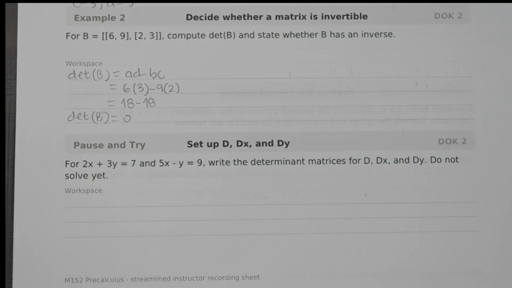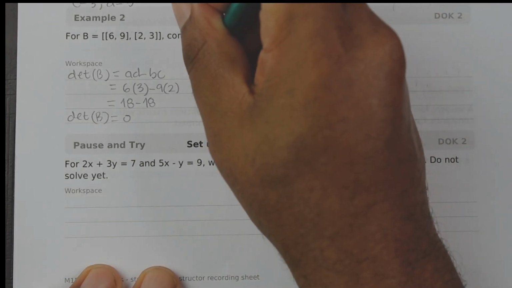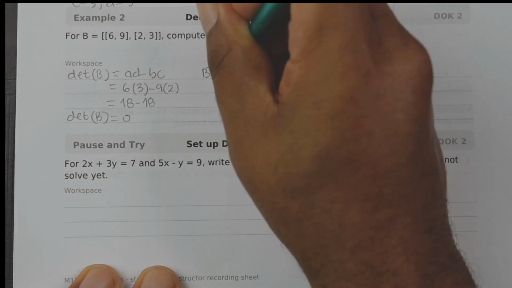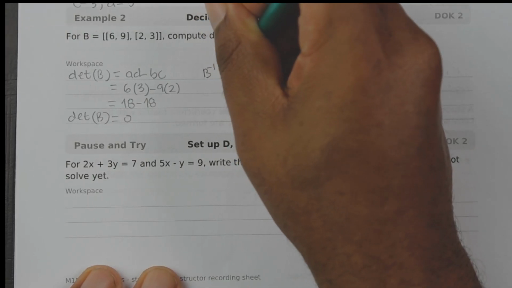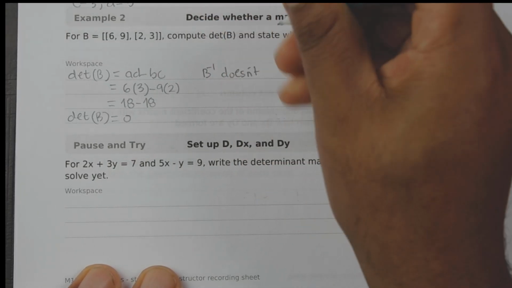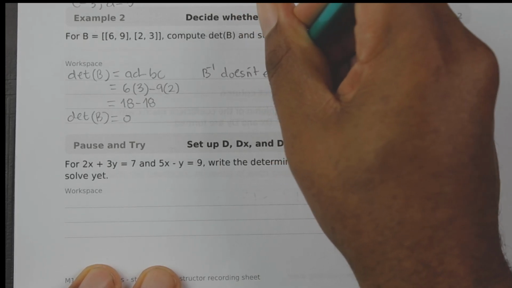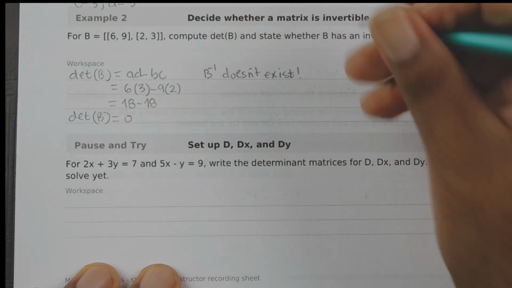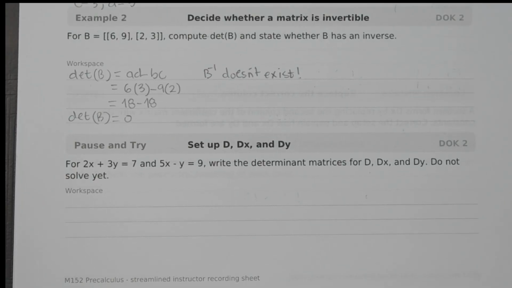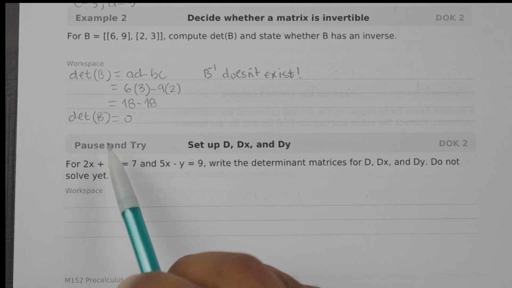Since the determinant is equal to 0, the matrix has an inverse only when the determinant is non-zero. If the determinant is 0, the inverse doesn't exist.